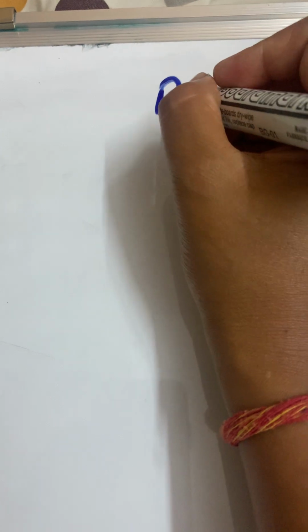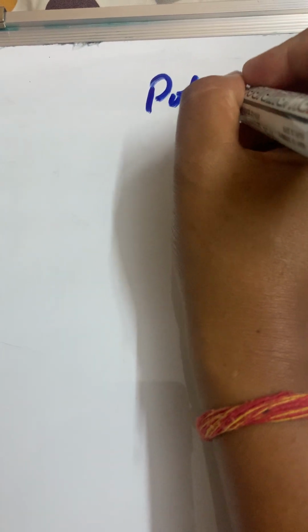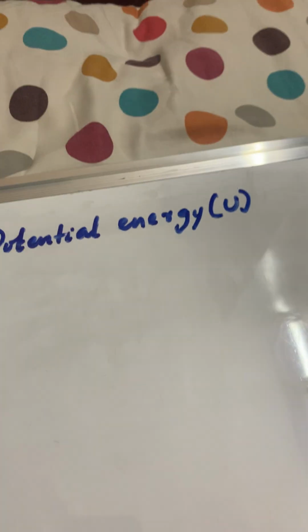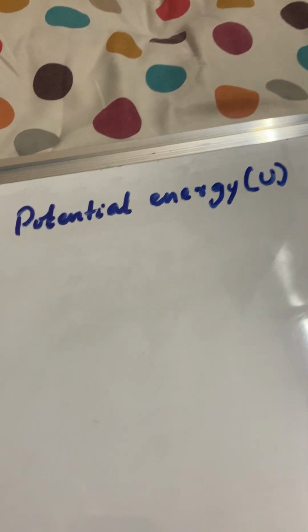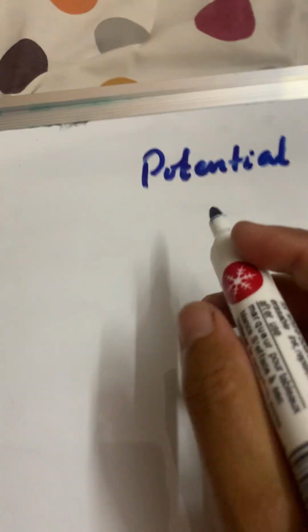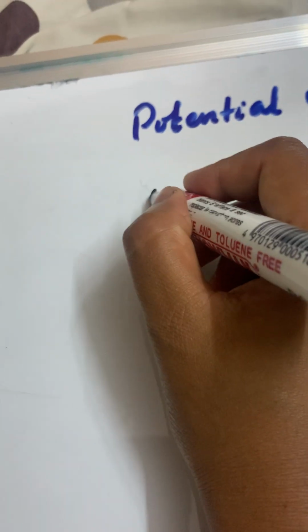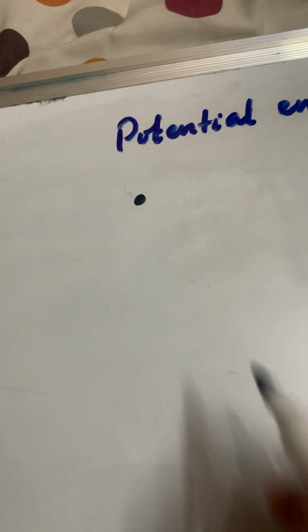Important topic, and the last topic for this chapter, and that is the potential energy. Potential energy in physics, we denote it by the symbol U. Now, so far we have seen that for a point charge we have